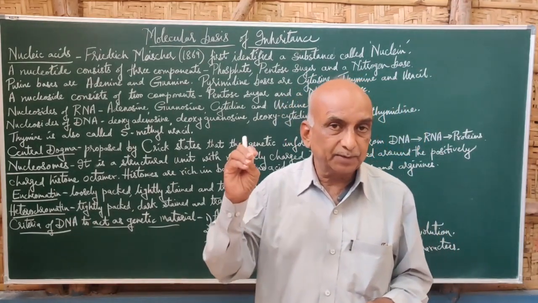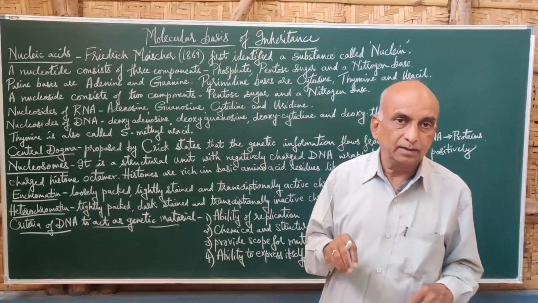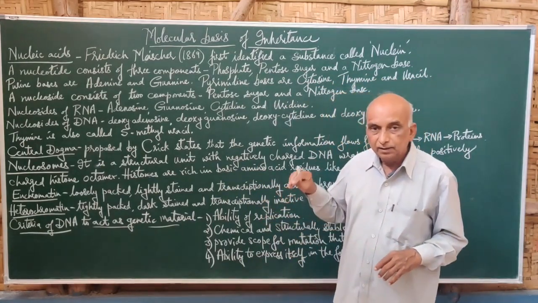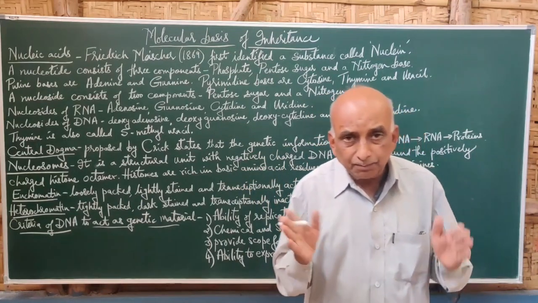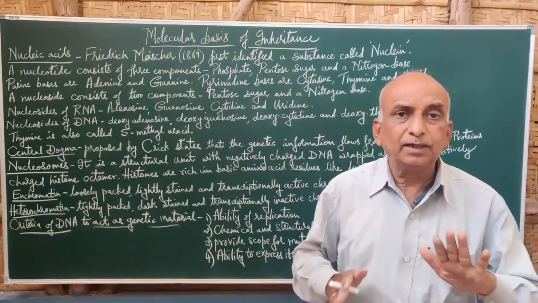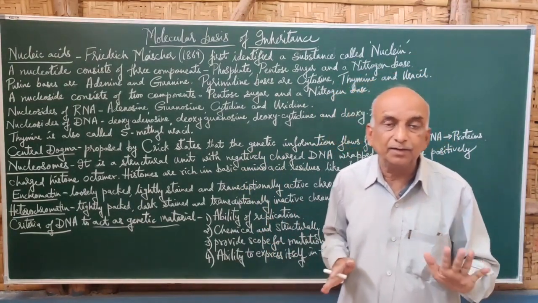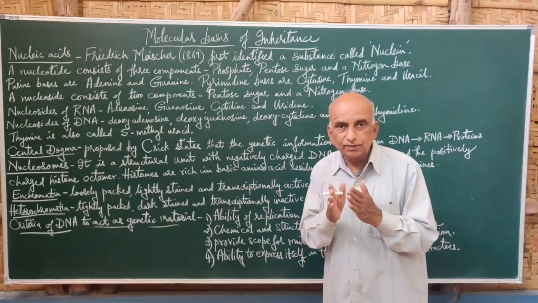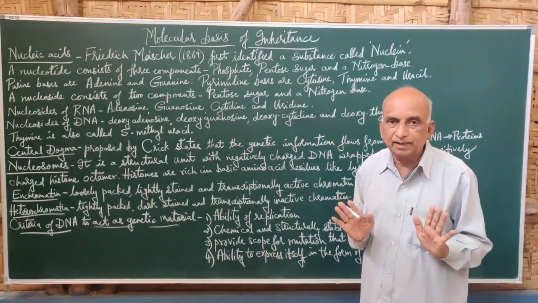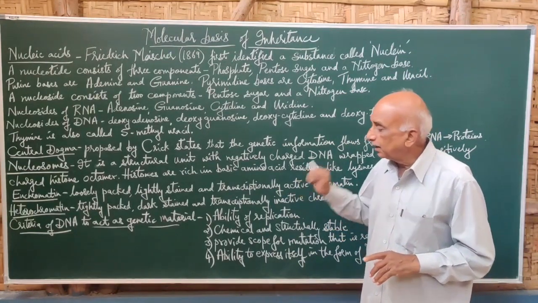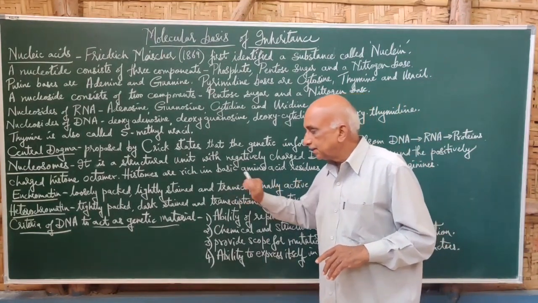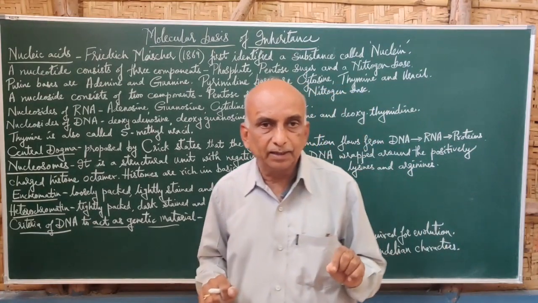When specific stains are applied, heterochromatin stains very dark, and because of the tight coiling, the transcription process is very inactive in this region. So in loosely coiled regions, transcription is active and occurs properly, but here it does not occur, and that is the difference between heterochromatin and euchromatin.